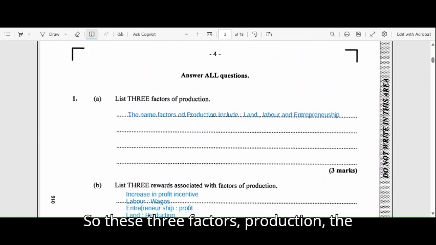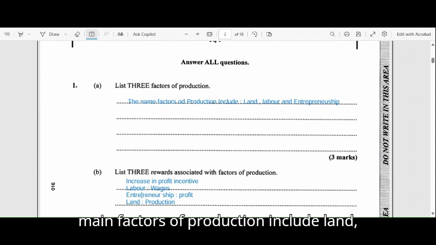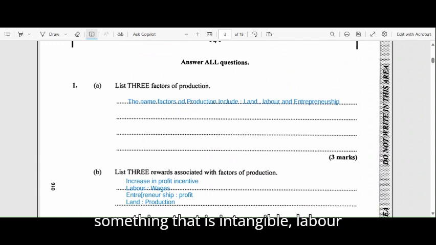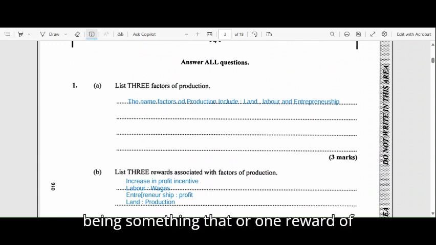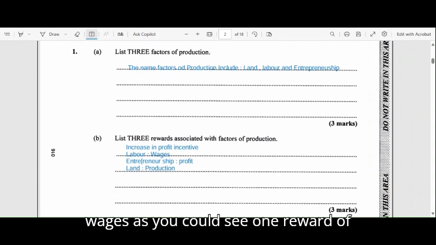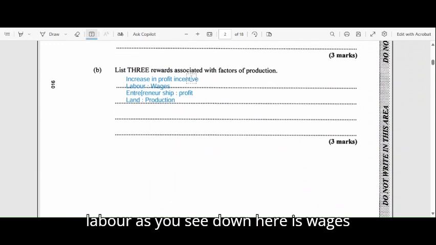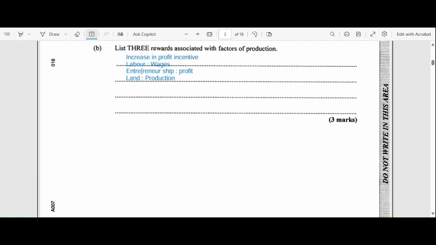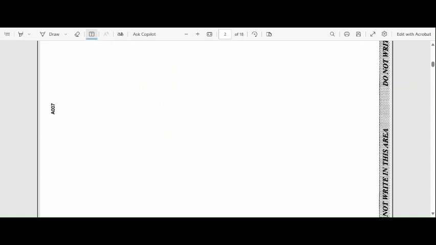So list 3 factors of production. The main factors of production include land, labor, and entrepreneurship. Land being something that is intangible, labor being something where one reward of labor, as you see down here, is wages. And entrepreneurship, you usually get profit incentive from this.